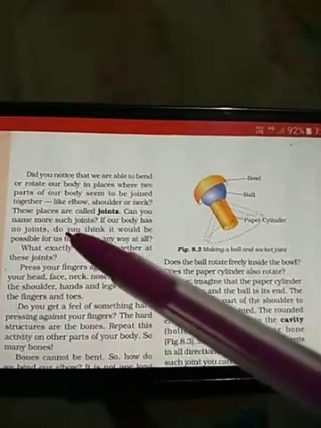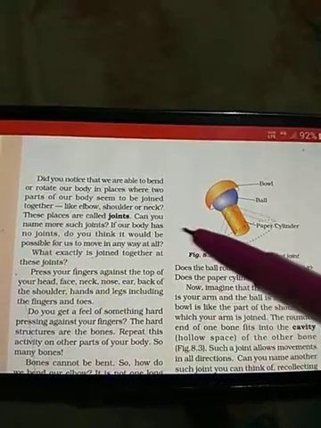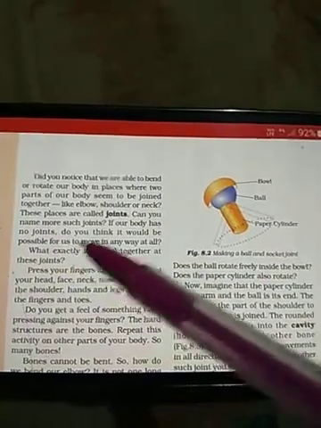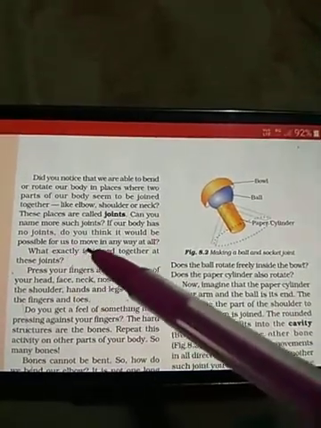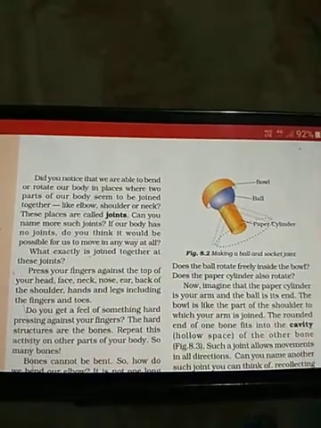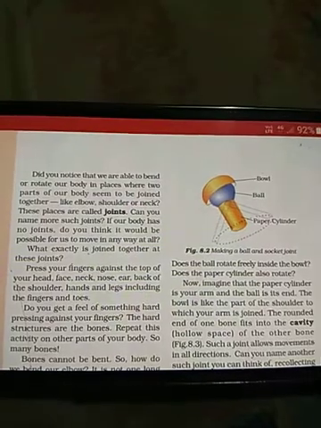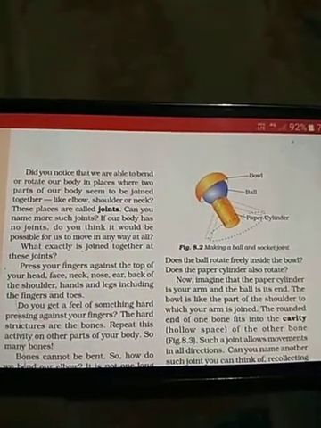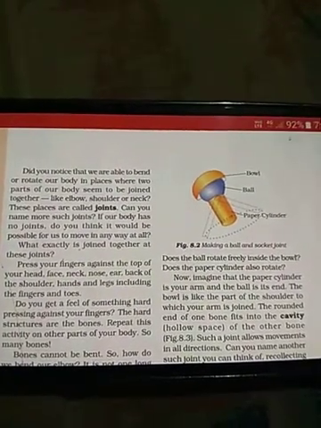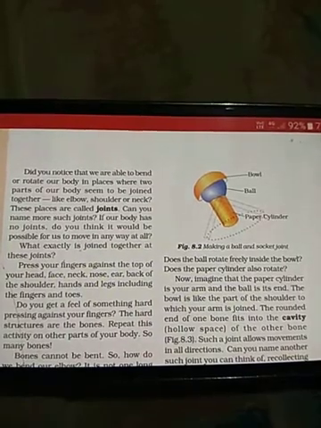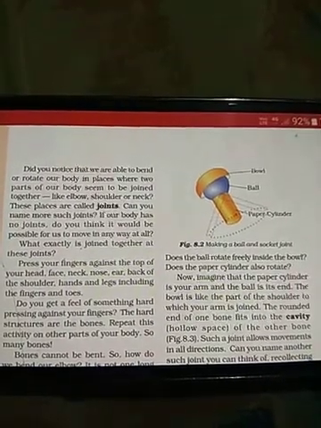Can you name some more joints? If our body had no joints, do you think it would be possible for us to move at all? Is it possible that if there were no joints, we could not show any type of movement, like we could not move our jaw or blink our eyes? Yes?